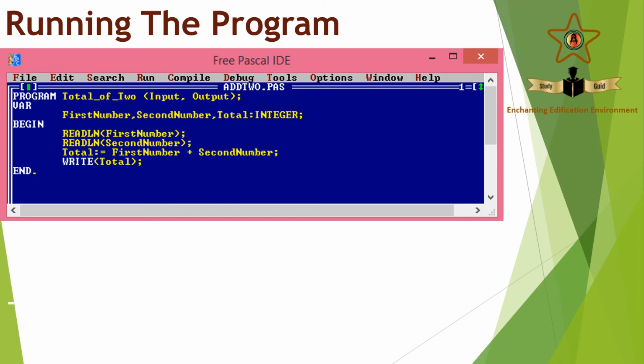Once we type a program, first of all we have to compile it. That is to convert this program into low-level language, or what you call machine code. After that, we can run this program. Running is executing the program, that is, carrying out the steps of the program. So when we run this program, we will see what we are going to get.